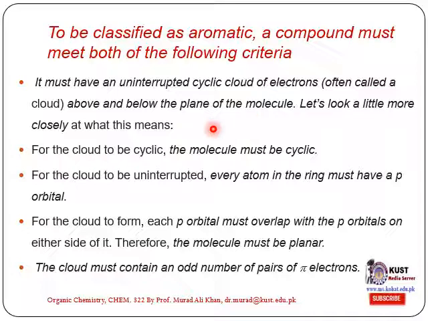So for the cyclic cloud, the molecule must be cyclic. This is the first condition. For the cloud to be uninterrupted, every atom in the ring must have a p orbital, because this cloud is due to the electrons in the p orbitals.